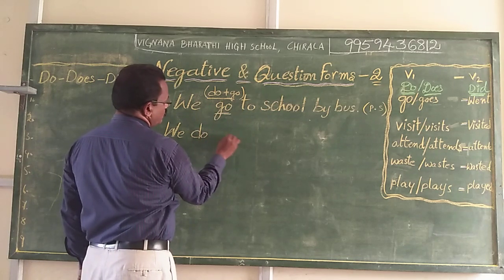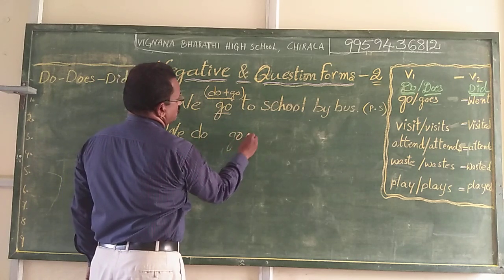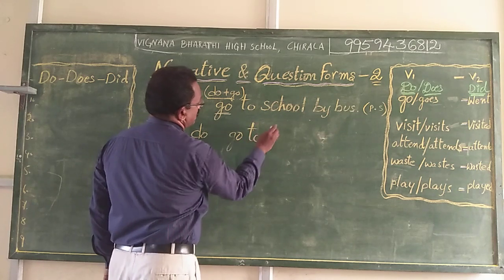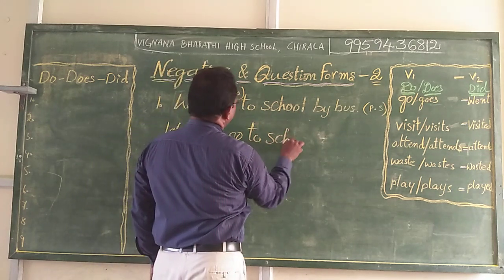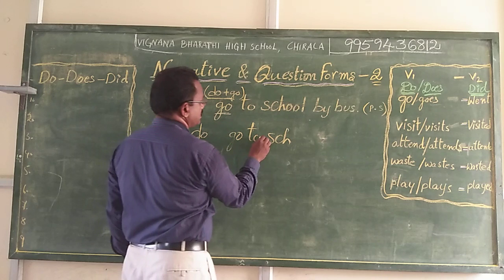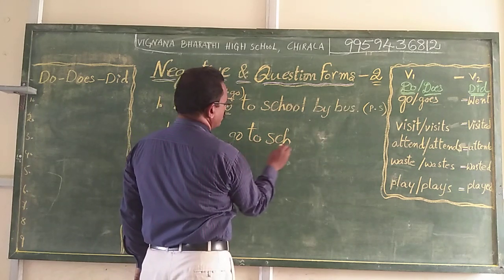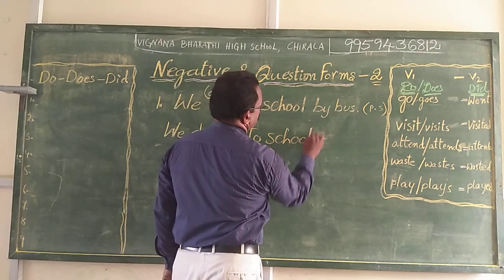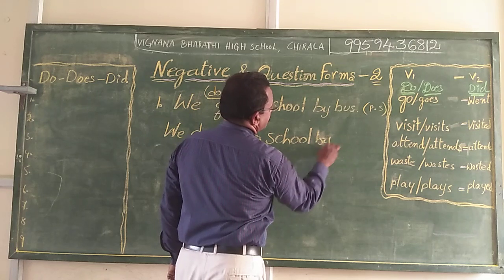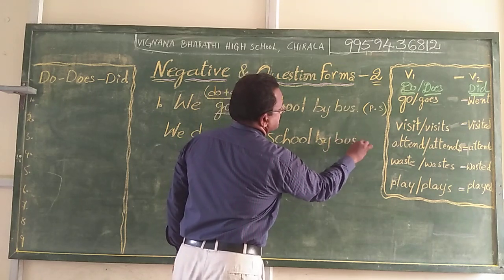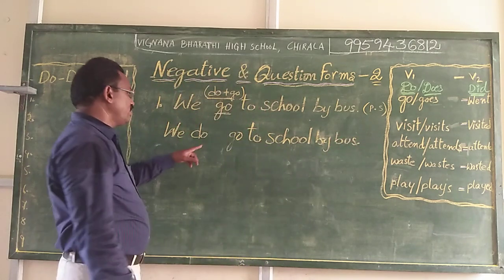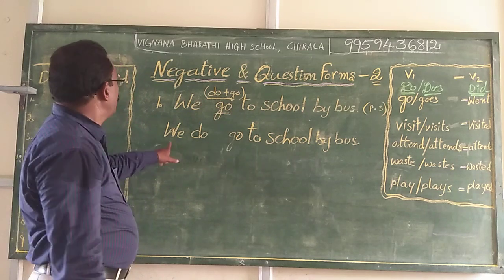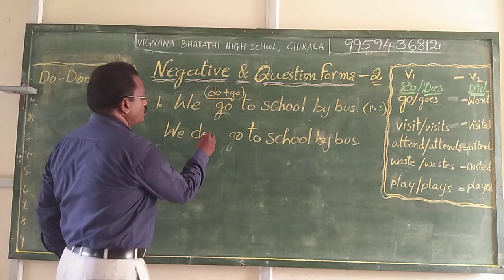We do go to school by bus. We divided this go into two parts. Now we make it into a negative statement. We do not go to school.